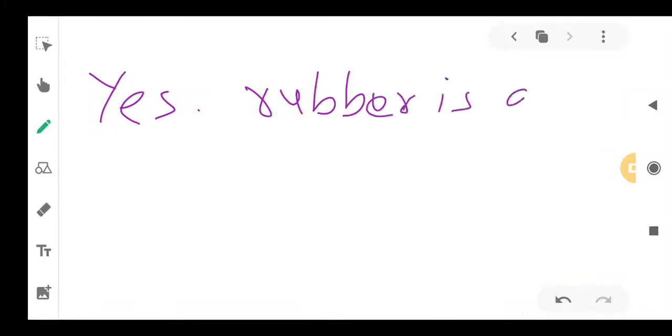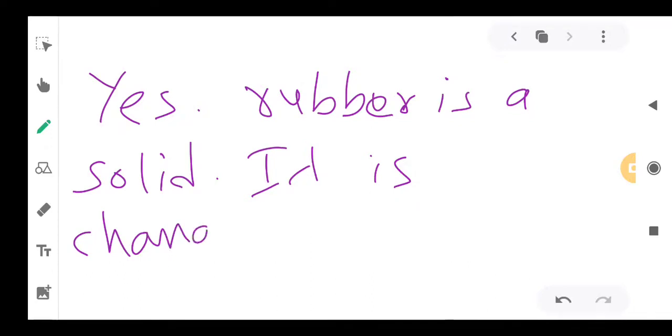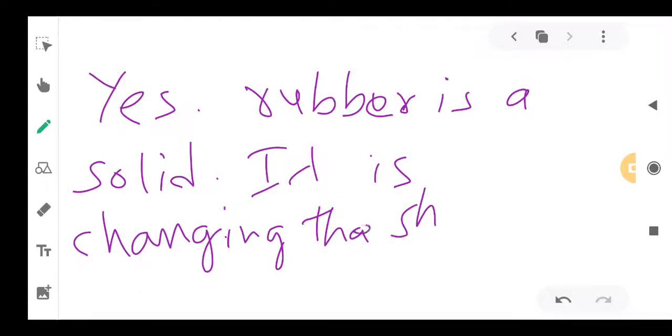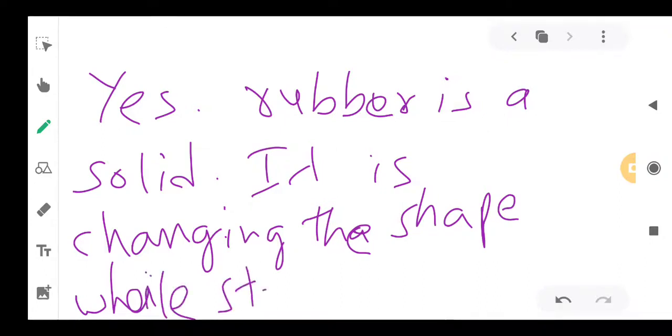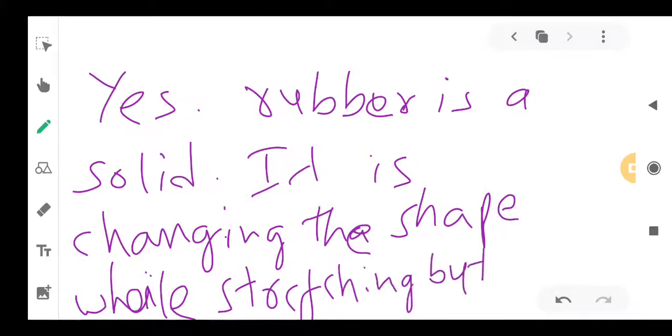Yes, rubber is a solid. It is changing the shape while stretching, but it is temporarily.